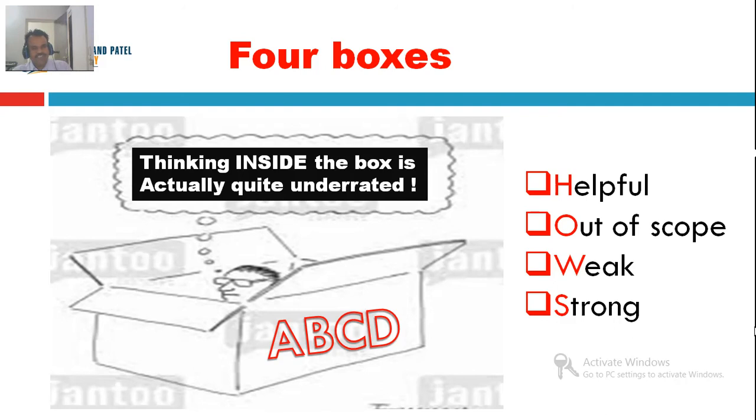This is what I created to remember in an easy way. All those articles or pieces of information you get, you can classify into 4 types: helpful, out of scope, weak, otherwise strong. So let's look at a practical sequence: helpful, not helpful, strong, and weak. By classifying whatever information, literature or articles you get in this 4-way, your job becomes a little easy.